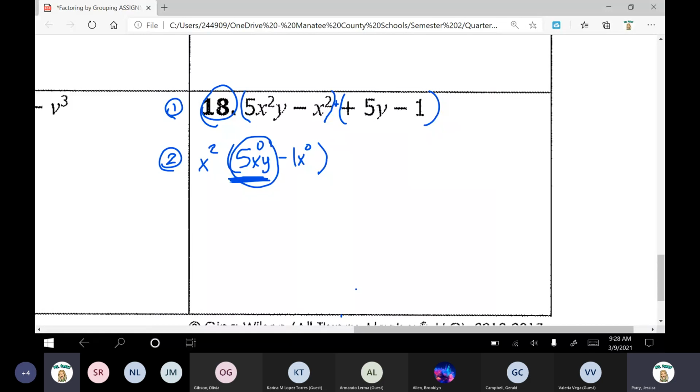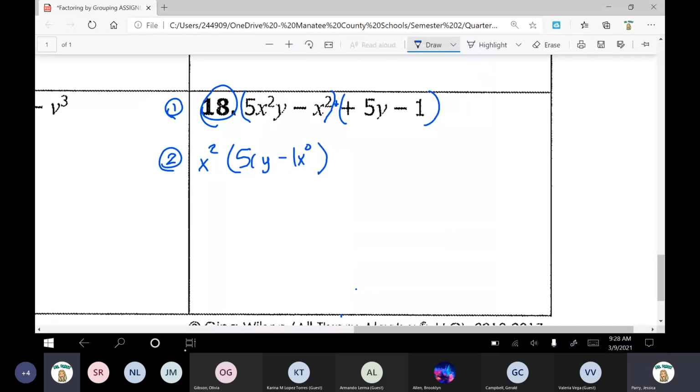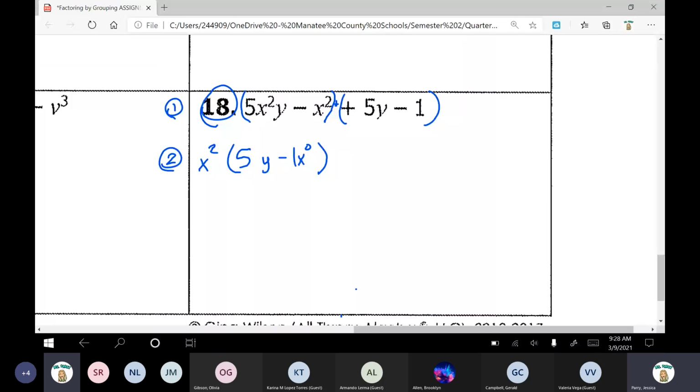I'll give you guys a couple seconds to think about that. Write it down if you need to. So, yep, anything to the power of 0 is really 1. Anything times 1 is just that anything. So it's really 5y would be your final answer here. I'm going to scoot it over so it's not awkward.